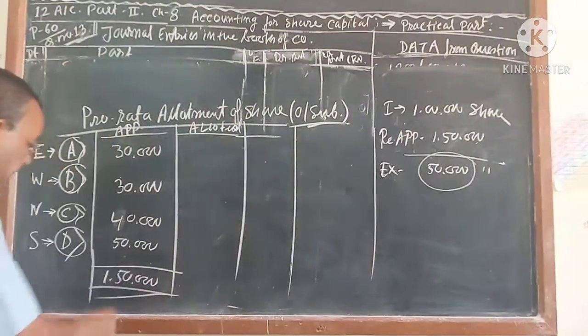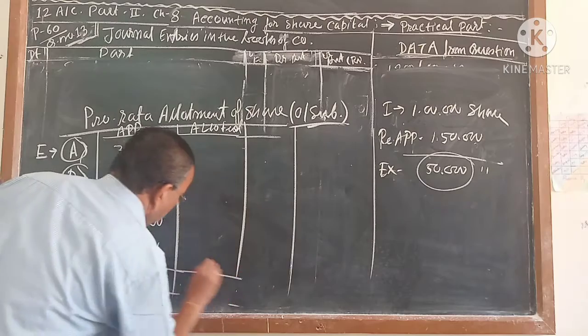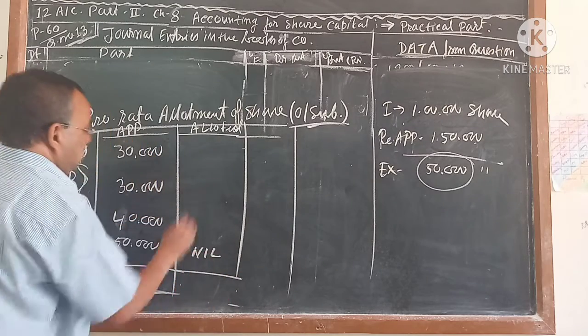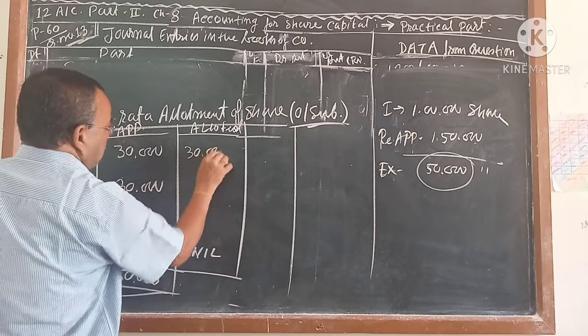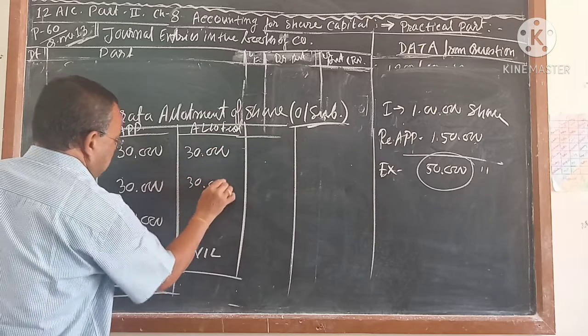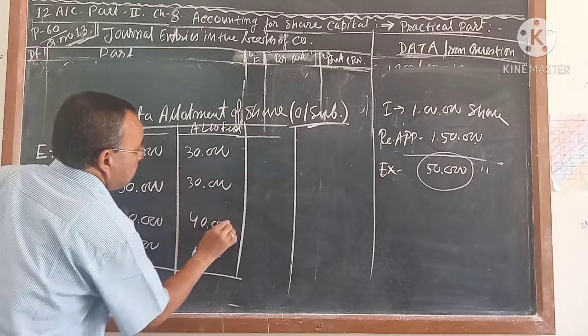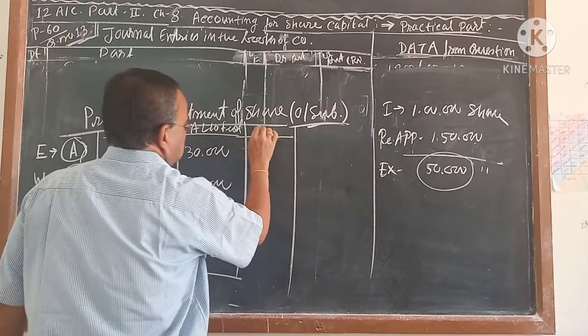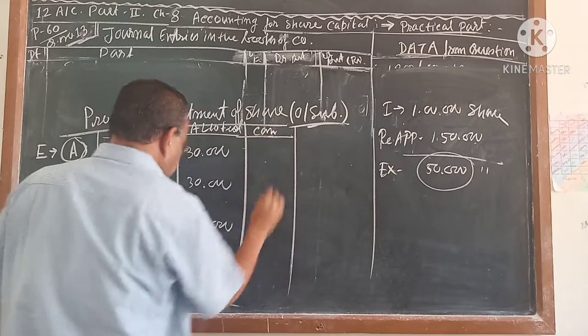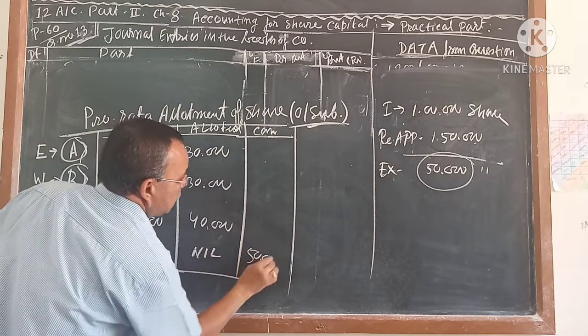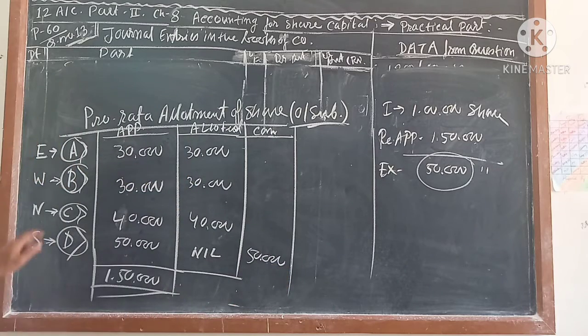Like that, the company can cancel this shareholder. The company will not give any allotment to it. This 30, the company will give to all. This 30, the company can give to all. This 40, the company can give to all. This is cancellation, the cancellation of the 50,000 shares of the south.